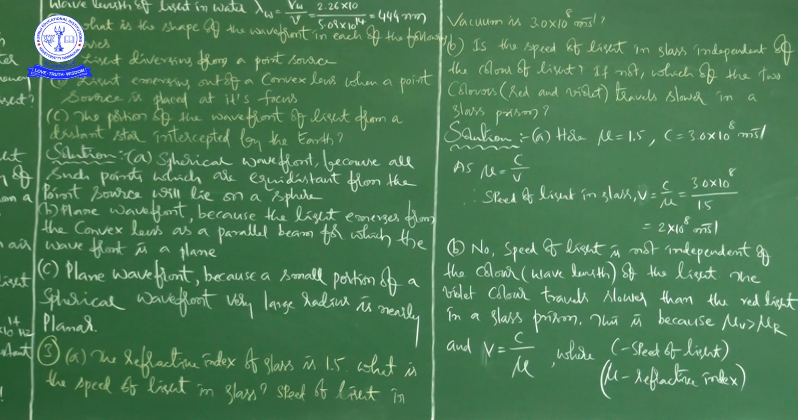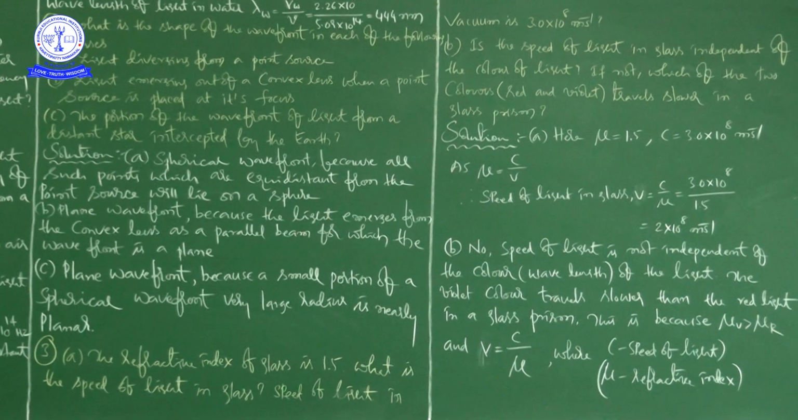In this problem, there are two parts, A and B. In A, they have given the refractive index of glass, and he is asking what is the speed of light in glass. They have given the speed of light in vacuum, which is 3 into 10 to the power of 8 meters per second, right.